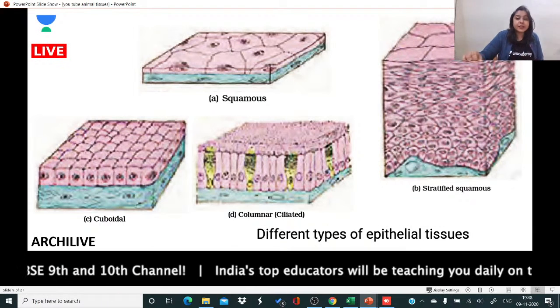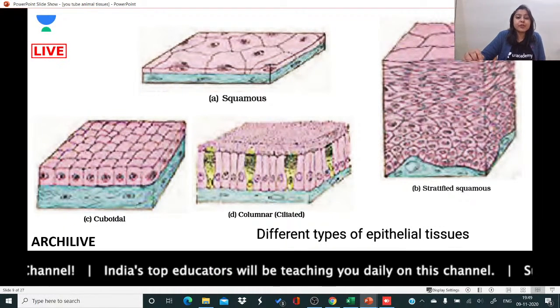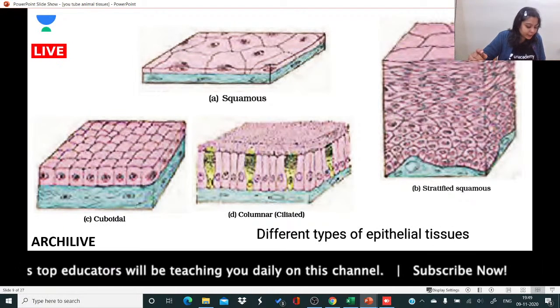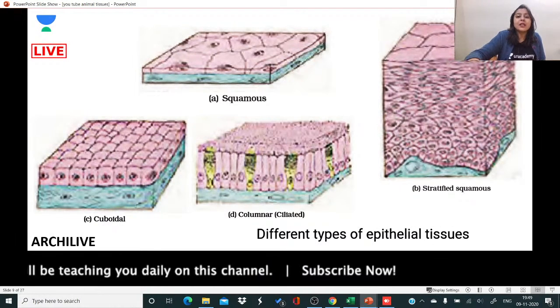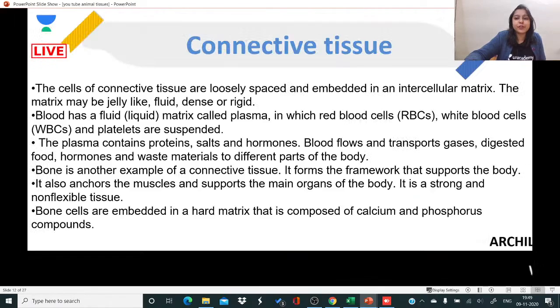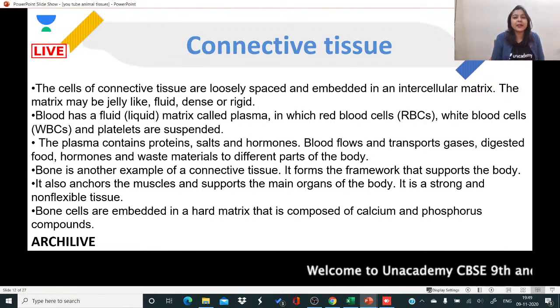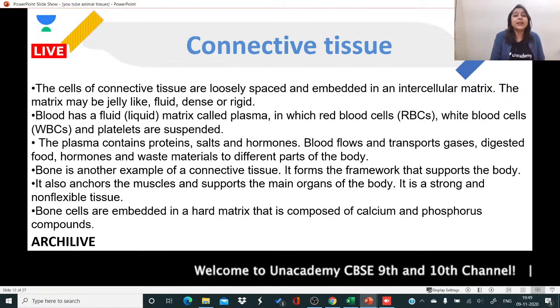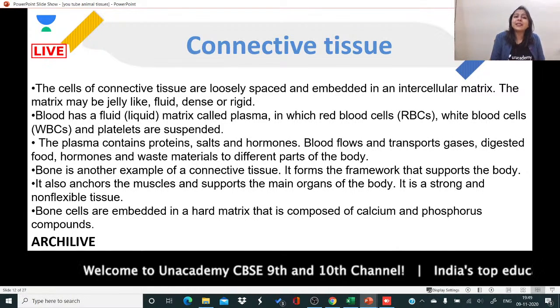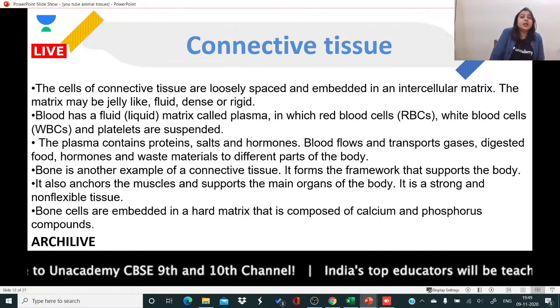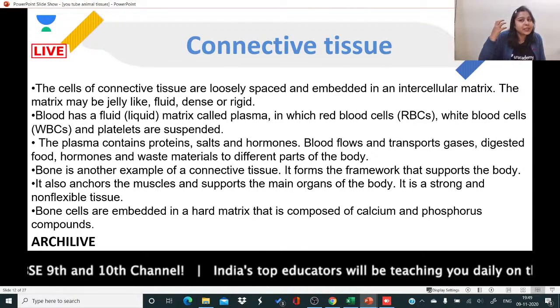Let us move ahead, and let us move to ciliated. So I was telling you ciliated epithelium. So ciliated epithelium is done. So let us move to the next type of tissue, which is the connective tissue. नाम से क्या पता चल रहा है? What is connective tissue? Connective tissue is the tissue which connects. Of course, as simple as that. So what is that tissue? Let us just take an opinion.